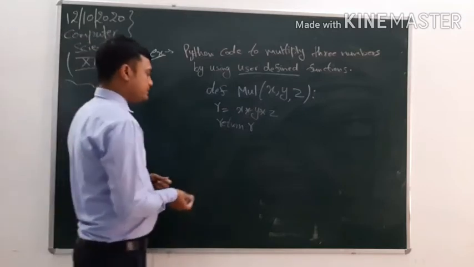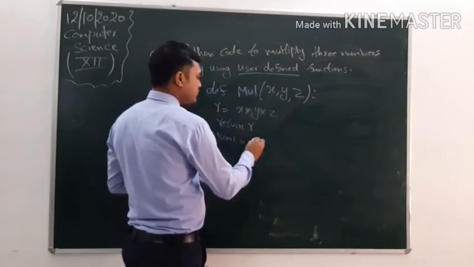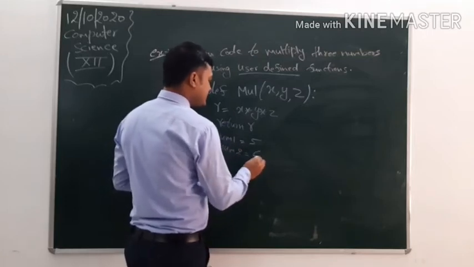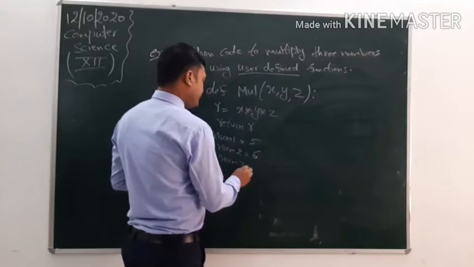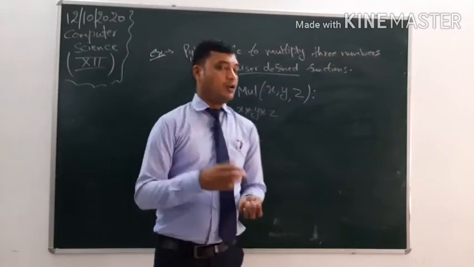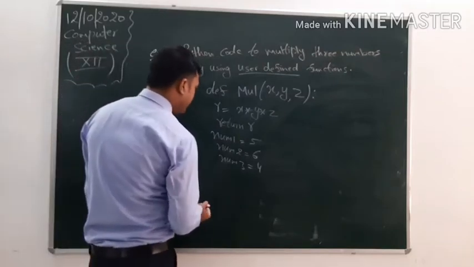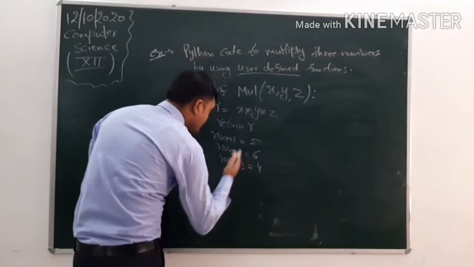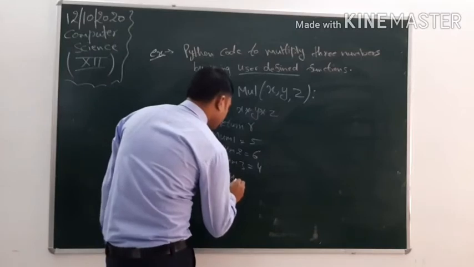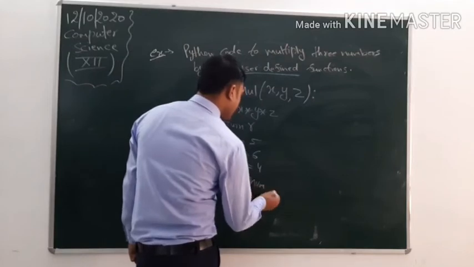Now let us define it. Clear? Now what do we have to do? We have to define some numbers. Number 1 is equal to, suppose, 5. Number 2 is equal to, suppose, 6, and number 3 is equal to, suppose, 4. Now we have to call the function. Clear? Now I am defining a new variable again, and the variable name is, suppose, z. I have to call the function mul. Then I have to pass the parameters.